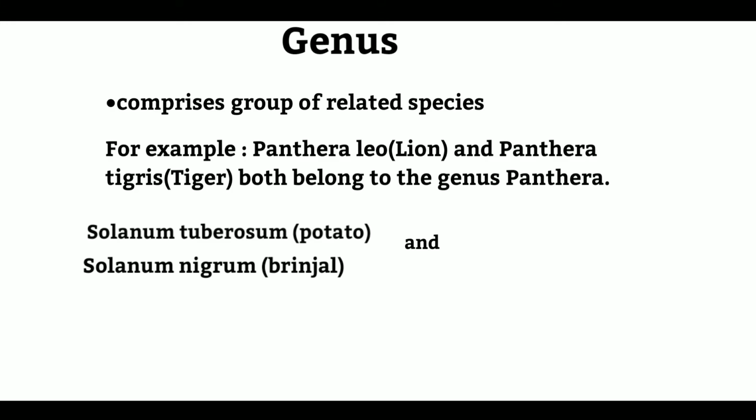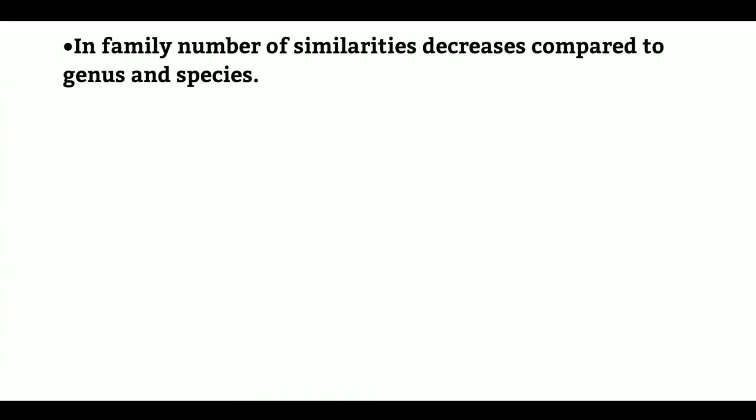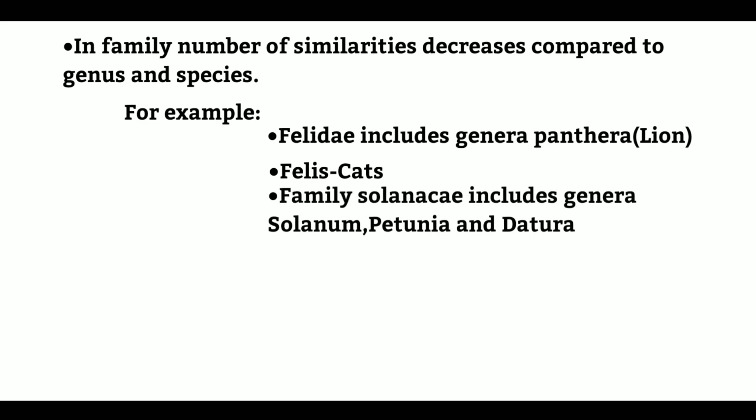The third taxonomic category is family. Genera together form a family. In family, the number of similarities is less compared to genus and species. For example, family Felidae includes genera Panthera, which includes lion, tiger, and leopard, and Felis, cats. Family Solanaceae includes genera Solanum, Petunia, and Datura.